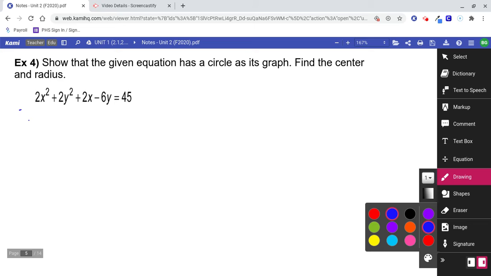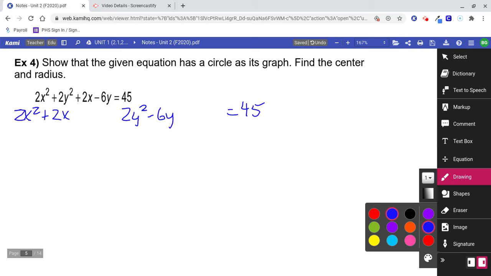Let's start by gathering the x's and gathering the y's, and just spread it out and space it out like that. All right. So the thing is, when we complete the square, we can't have that 2 in front of the 2x squared, or in front of the x squared, okay?